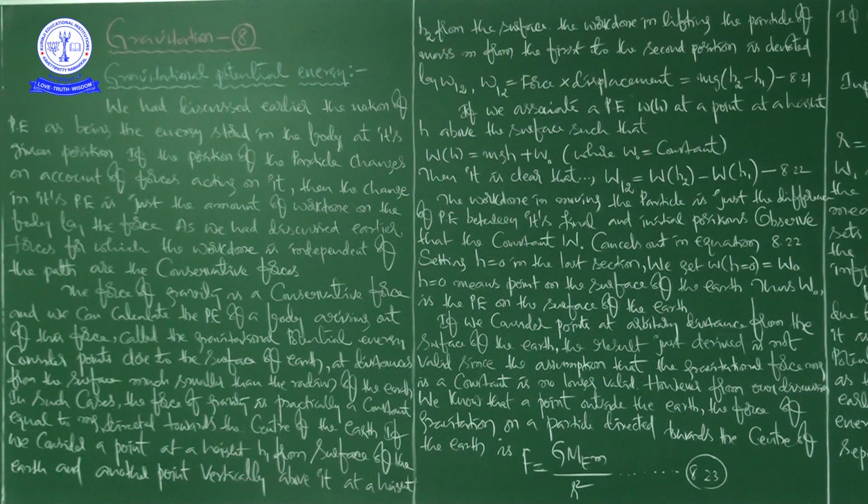If we consider a point at a height h1 from the surface of earth and another point vertically above it at a height h2 from the surface of earth, for example, if this is the earth, then this is h1 and this is h2. You just imagine yourself.